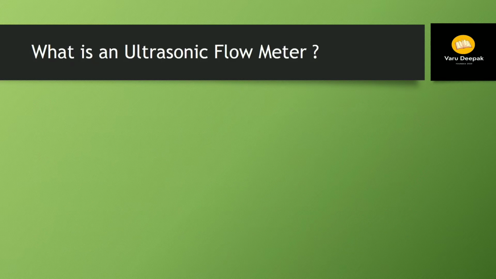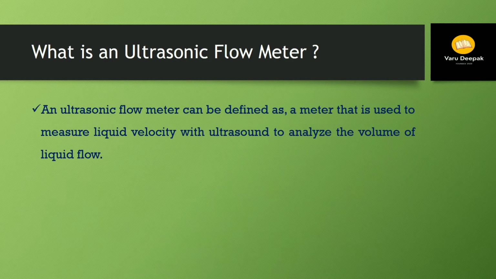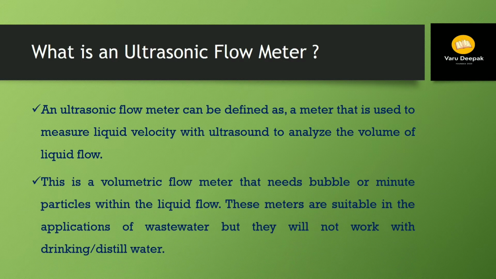Now let us see what is an ultrasonic flow meter. So we can say that an ultrasonic flow meter can be defined as a meter that is used to measure a liquid velocity with ultrasound to analyze the volume of liquid flow. This is a volumetric flow meter that needs bubbles or minute particles within the liquid flow. These meters are suitable in the application of wastewater, but they will not work with drinking or distilled water.